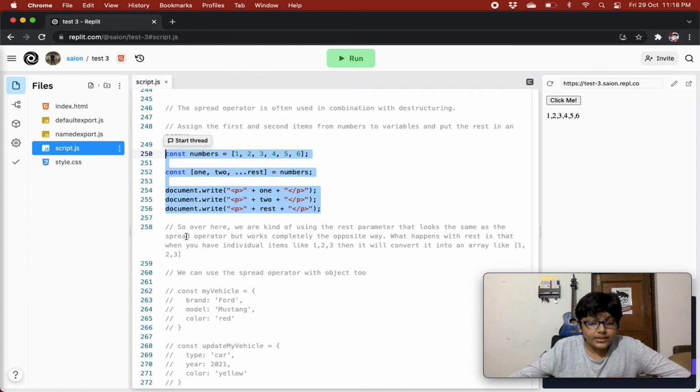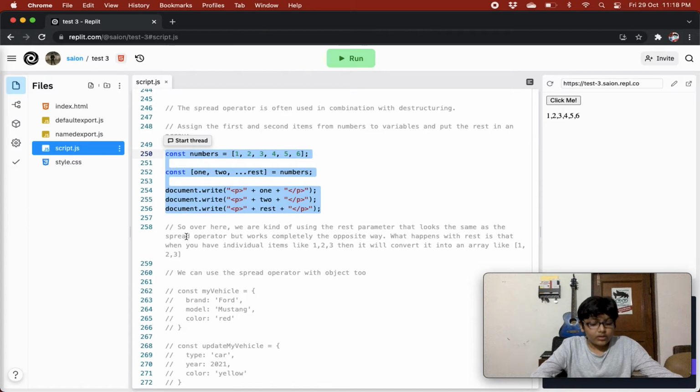They both have the ditto same syntax, but they work in the completely opposite way.